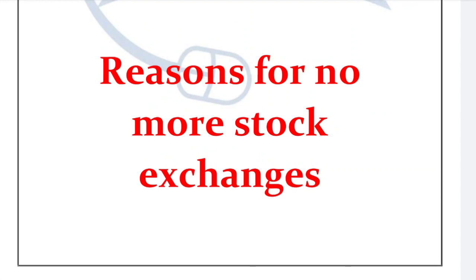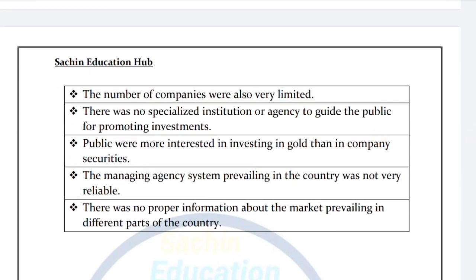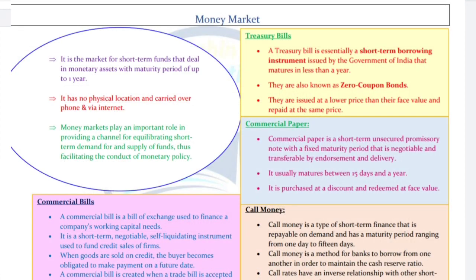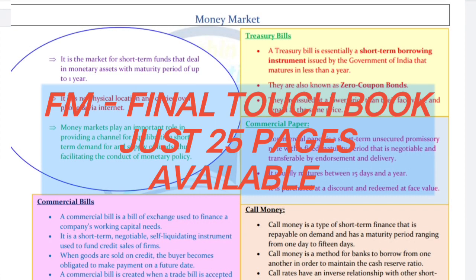If we talk about the reasons, there were many. Number one reason is that the number of companies was very limited, right? Companies were very few in the pre-independence period, so obviously, where to invest? If the companies are more, only then will securities be issued, and only then can we invest in the securities of that company. Otherwise, if the companies were very limited, how to invest? Limited companies mean limited investment, and limited investment means there were no more stock exchanges. So that's why there were only three stock exchanges, no more growth.